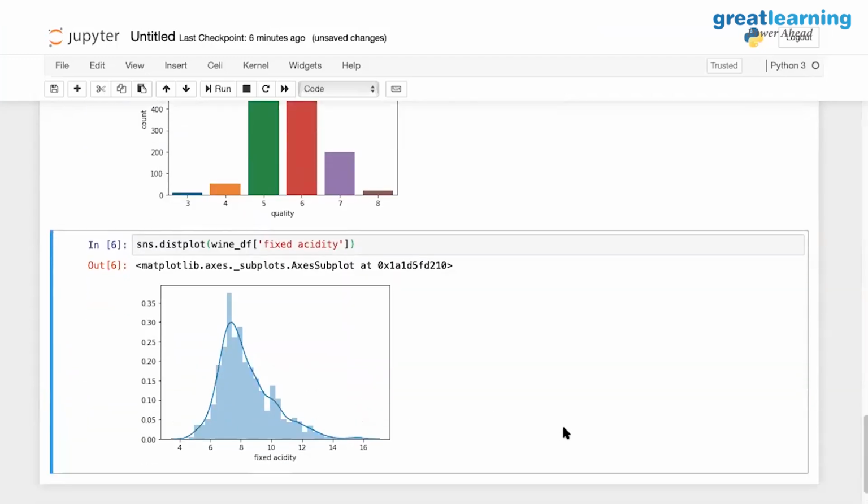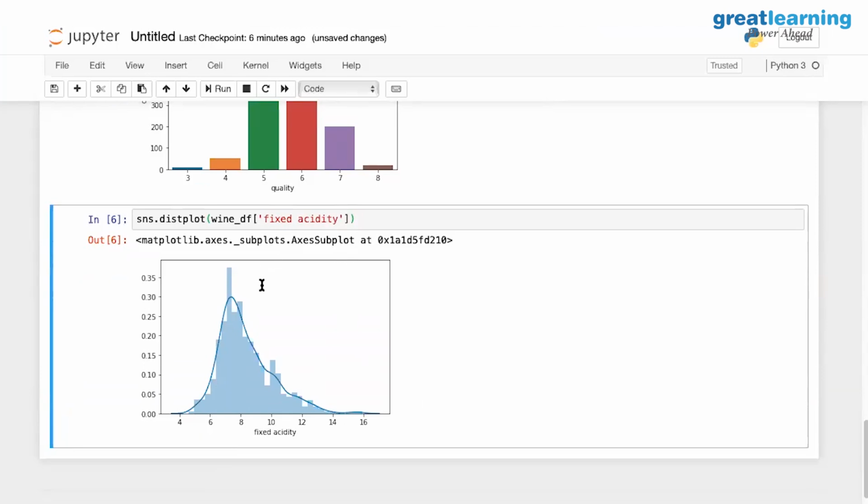The fixed acidity seems to be almost normal, not a perfect normal, but slightly right-skewed. Now, I just want to show you the correlation map, and let's see how we reach in the data there.